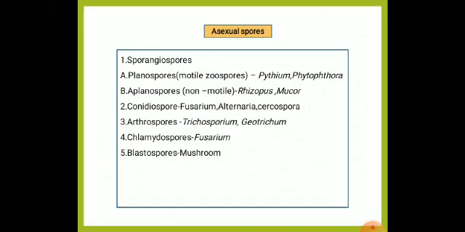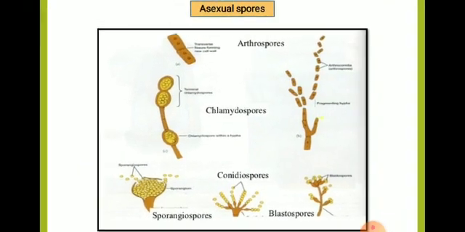Then chlamydospores are resting structures produced by Fusarium, which can be intercalary chlamydospore or terminal chlamydospore. Then blastospore means spores produced by blastic action, that is a forcible action. Example, it will be produced in the mushroom. These are the asexual spores.